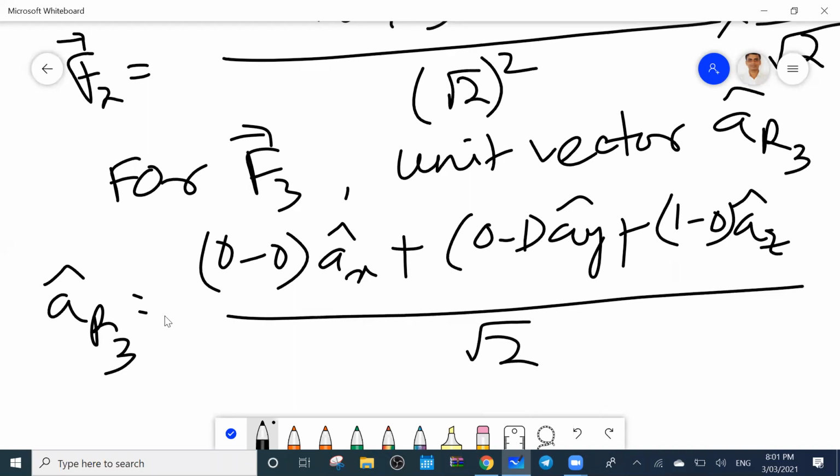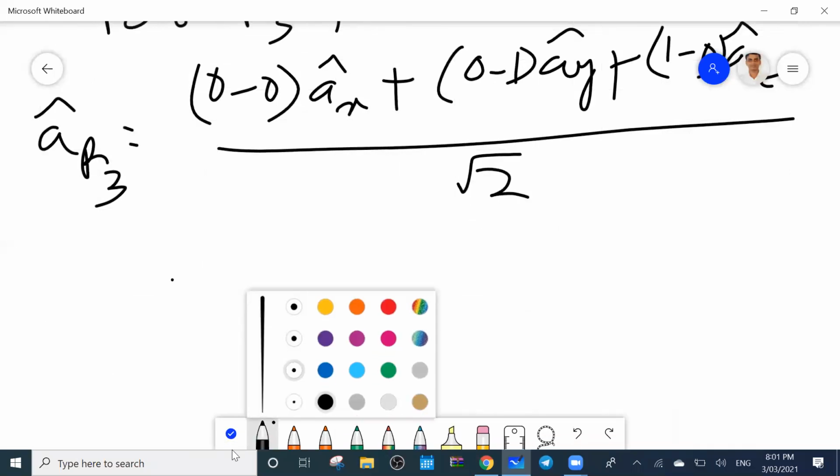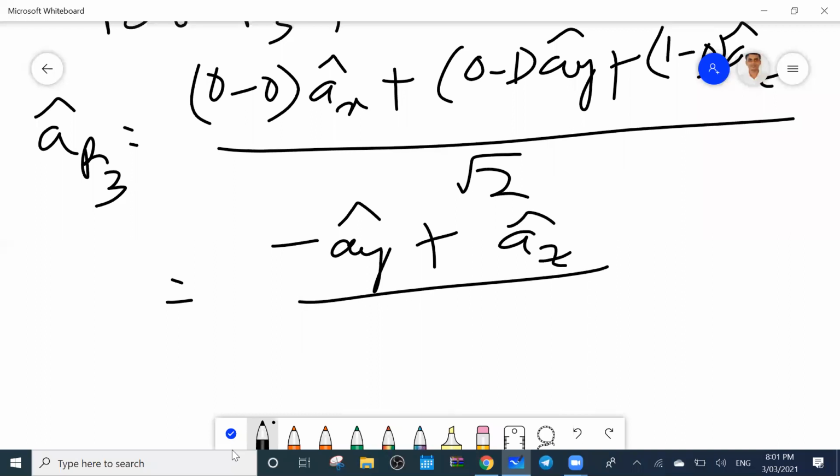What is the value you got? Minus Ay cap plus Az cap by root 2.